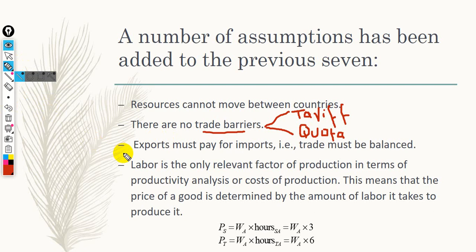Okay, so according to Adam Smith, there are no trade barriers, no tariff, no quota, no specifications.